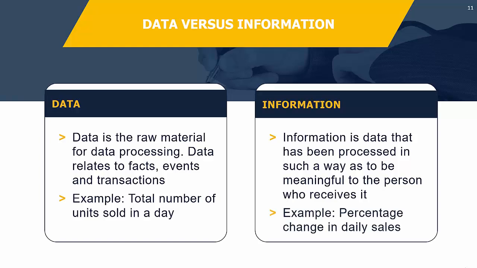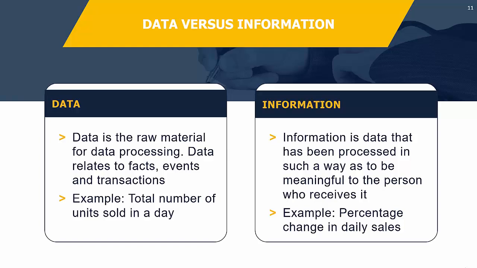And so an example could be if we take that data of the total number of units sold in a day, but then make a comparison to maybe the previous day or the same day of the previous week. And so therefore we have something like the percentage change in daily sales. Then all of a sudden we have a frame of reference. We have a comparison that we are making between one piece of data and another. So in that scenario, we can see whether or not we've increased or decreased our daily sales. And then that might inform some decision making.